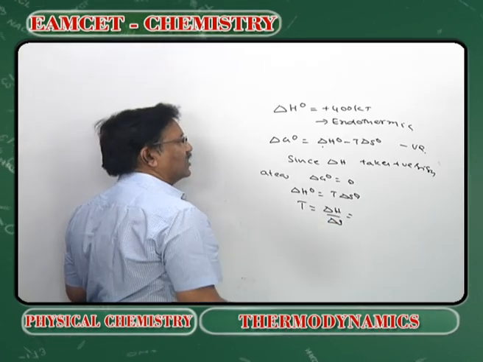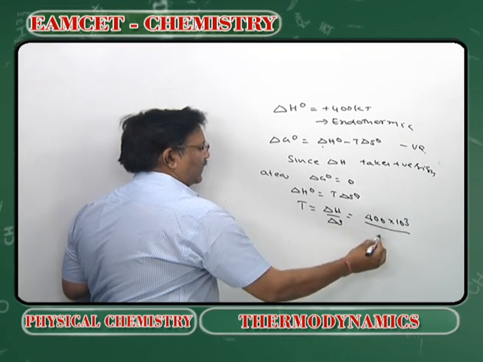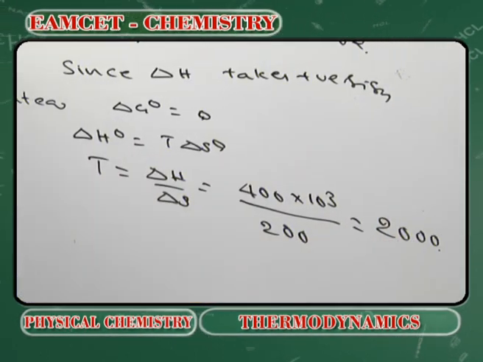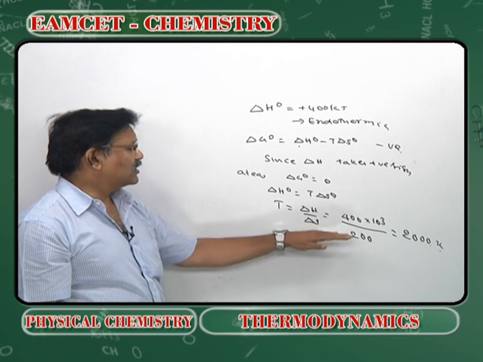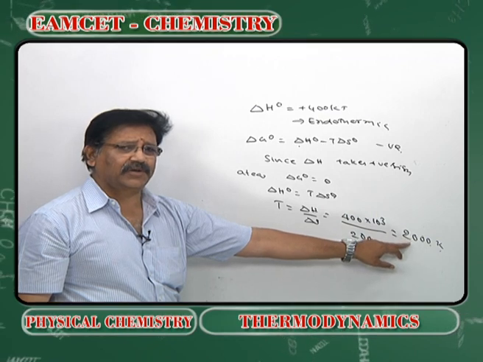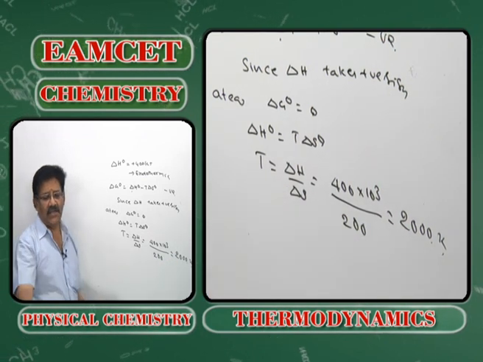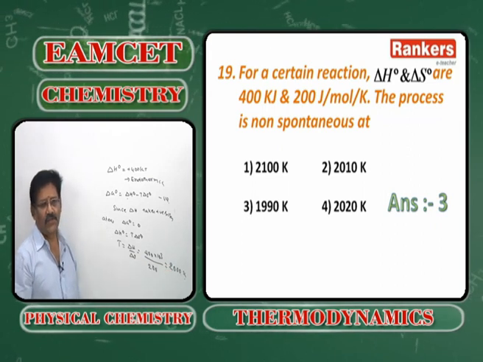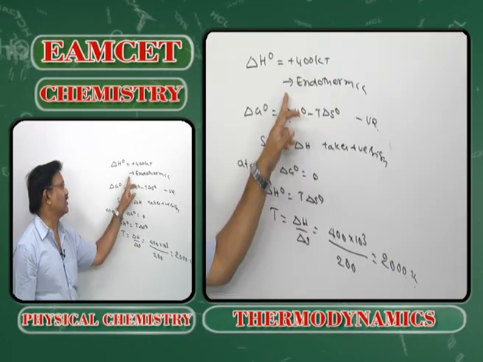What is delta H? 400 kilojoules, 400 into 10 cube by 200. So 2000 Kelvin. So the process will be spontaneous above this temperature, and non-spontaneous below this temperature. In the given options, the temperature is below 2000 Kelvin in option 3. So in option 3, the process will be non-spontaneous, because delta H is positive.